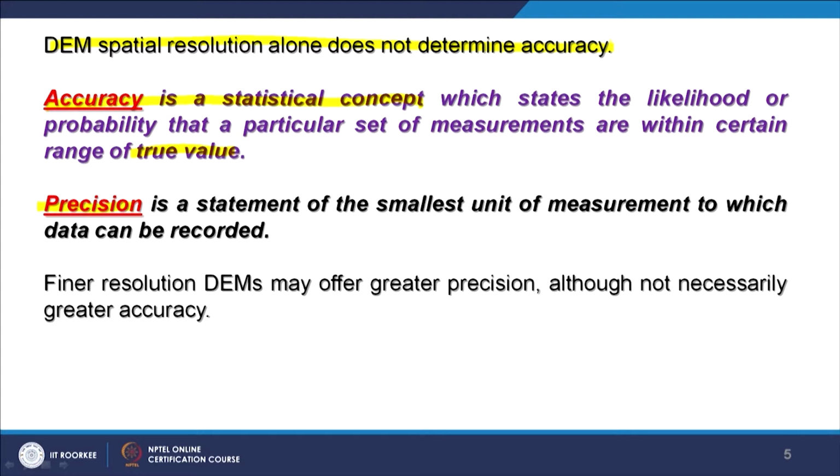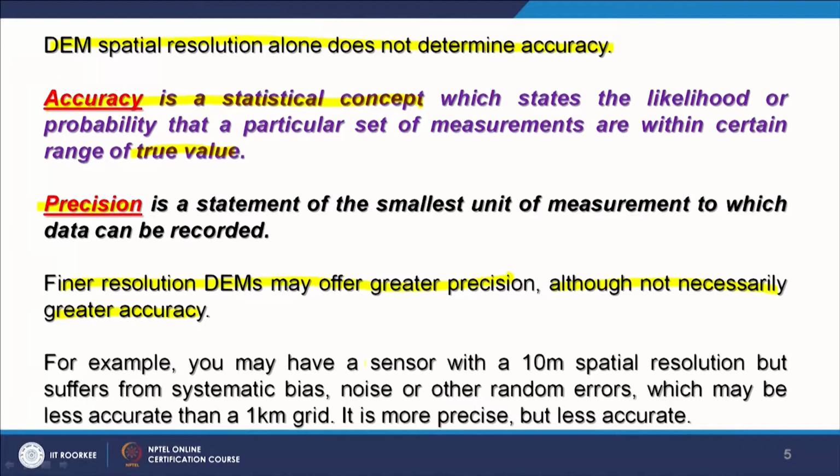So, fine resolution DEMs may offer great precision, but not necessarily greater accuracy, because these are two different terms altogether. One depends on how nicely we do the measurements, and precision is based on the instrument or tool which we use to measure certain things. This measurement may be a length measurement, a reflectance measurement or any other measurement.